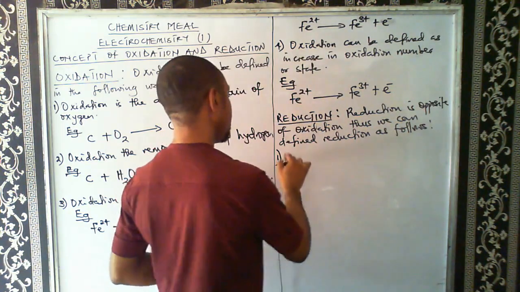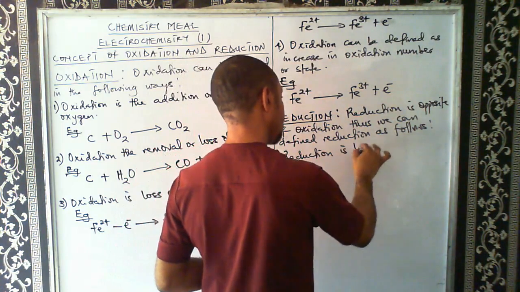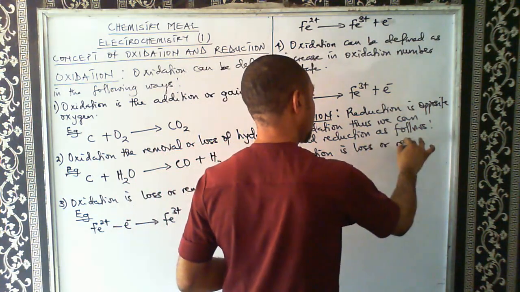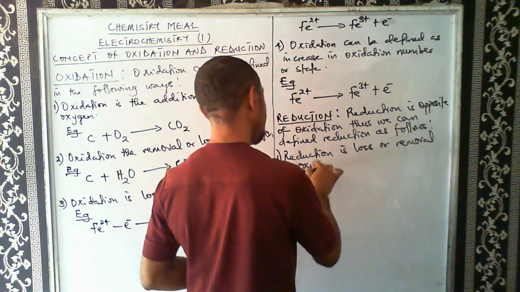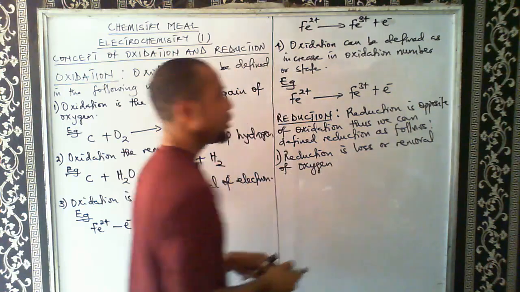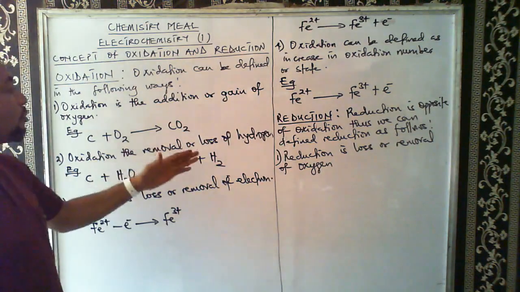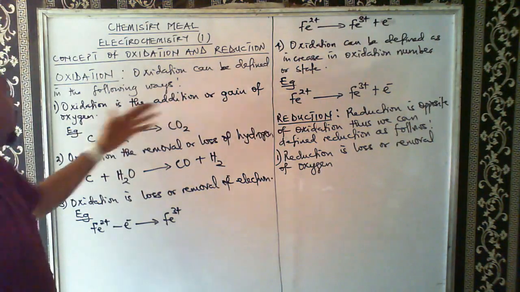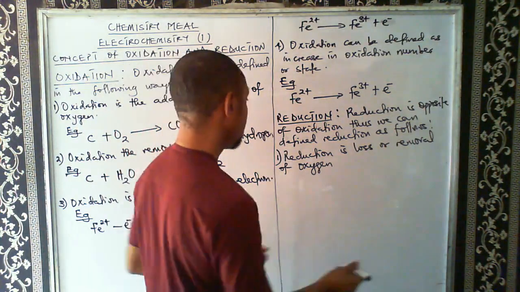Number one, reduction is loss or removal of oxygen. Remember, we say that reduction is the opposite of oxidation. So if oxidation is addition or gain of oxygen, reduction will now be the opposite.